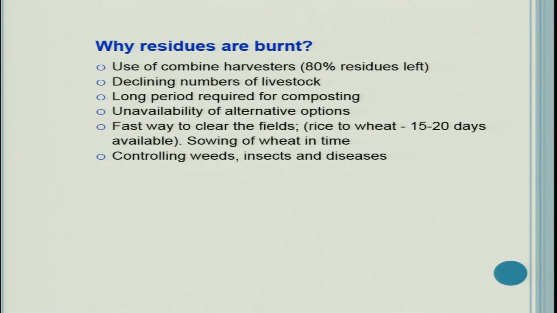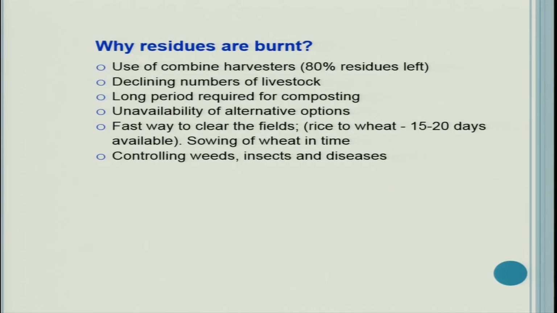Long period required for composting. Another limitation, unavailability of alternative options. Government of India and state governments are giving several alternatives to the farmers, but they are still adamant to burn the residues. Maybe they could not get some practical solution to the problem. So anyhow, unavailability of alternative options is there.